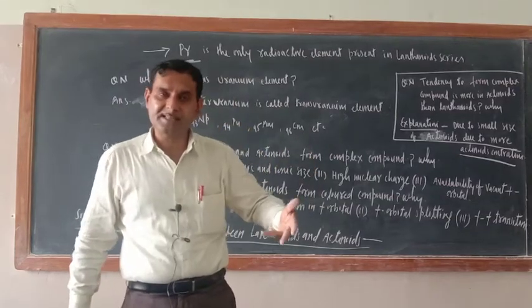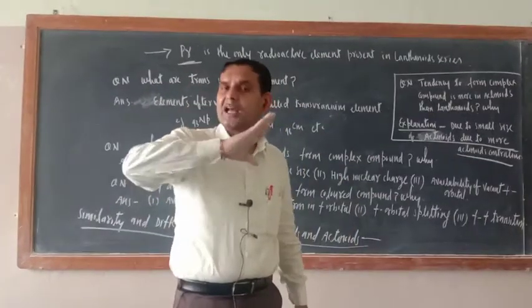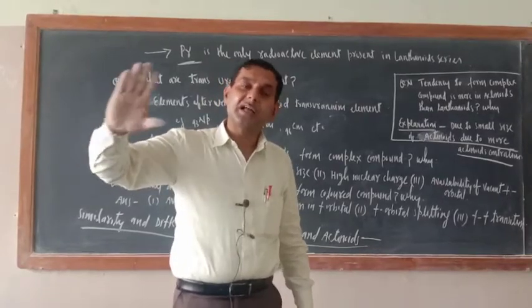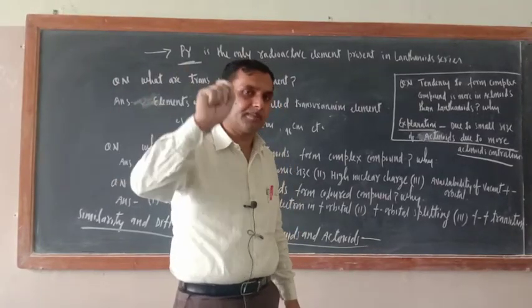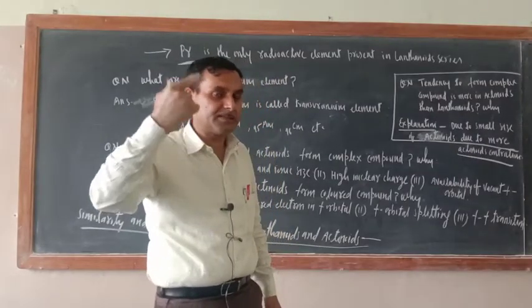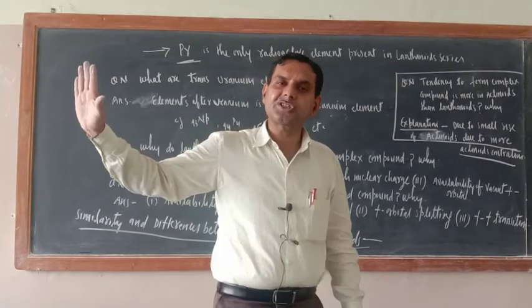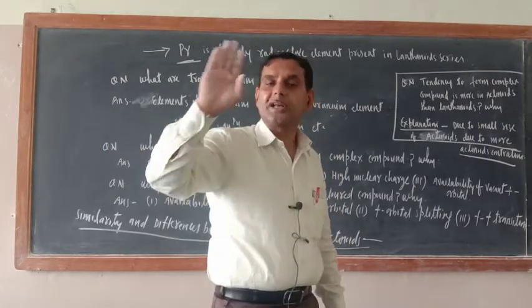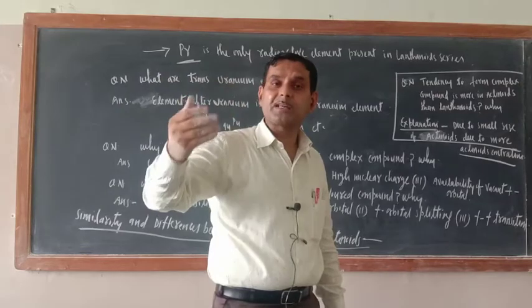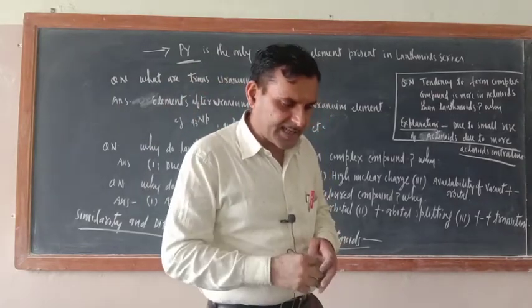Now in differences, again come back to the differences only. What is there? Lanthanides exhibit a limited range of oxidation states. Their most stable oxidation state is +3. In addition to that, they will exhibit +2 and +4. What about actinides? The range of oxidation states is more. In addition to +3, there are +4, +5, +6 and +7. What else are they forming?